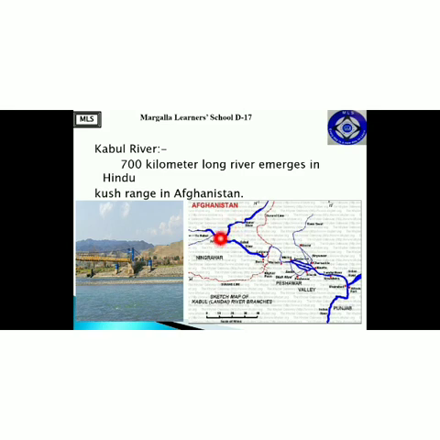So in the Hindu Kush mountain range, it emerges and it also flows into Pakistan. This is the river which is being shared between Pakistan and Afghanistan both. I hope it is clear.